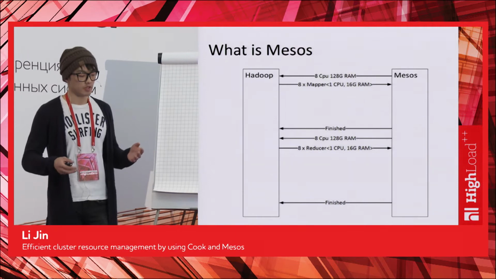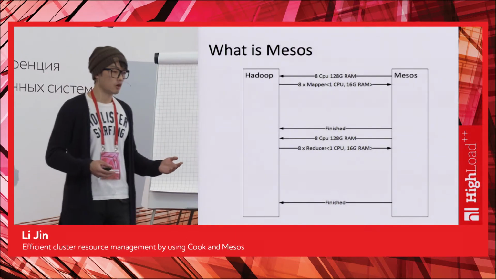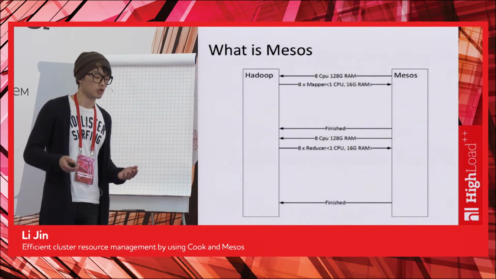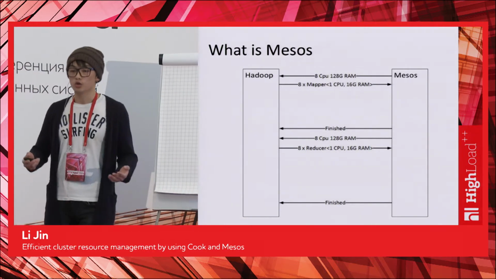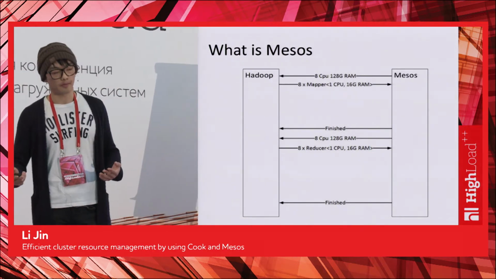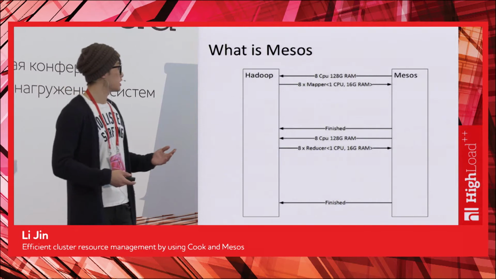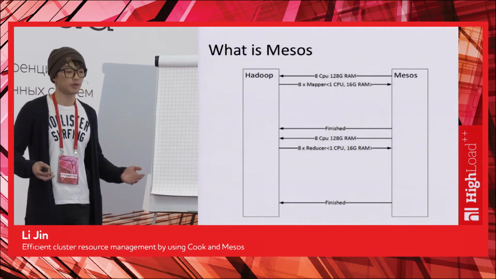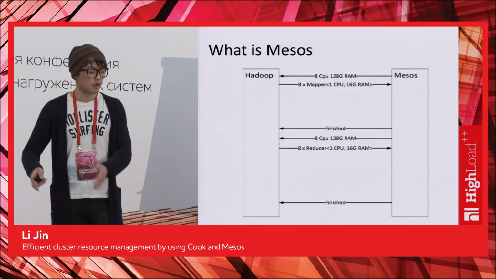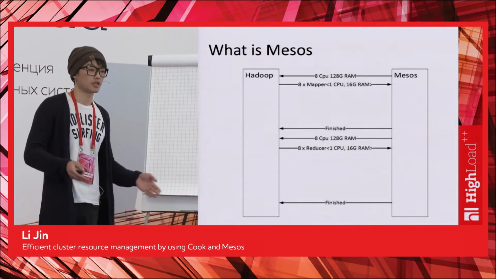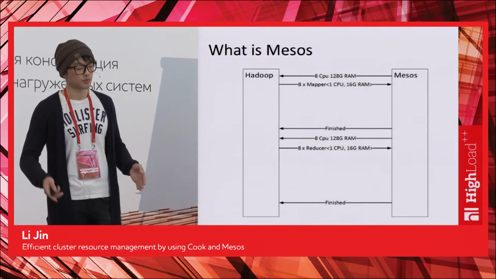In this case, Mesos is going to tell Hadoop, okay, I have a CPU and 128 gigs of RAM. Do you have something to run? Do you want to use it? Well, in this case, the application can say, yes, I want to take them and run this setup process. Or the application can decline, saying, I don't need this at this moment.